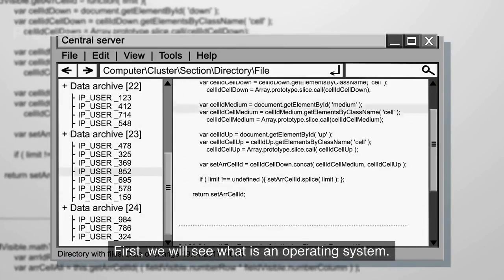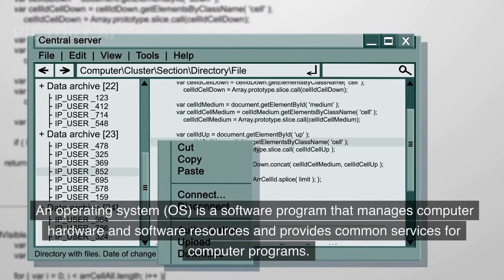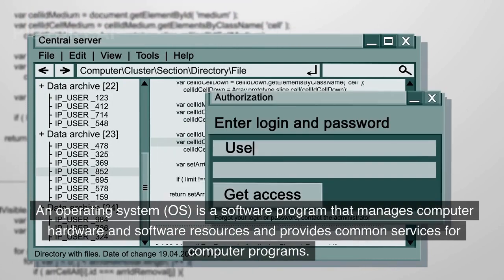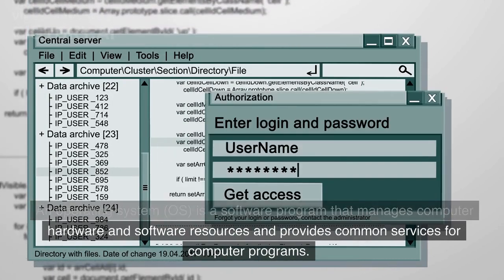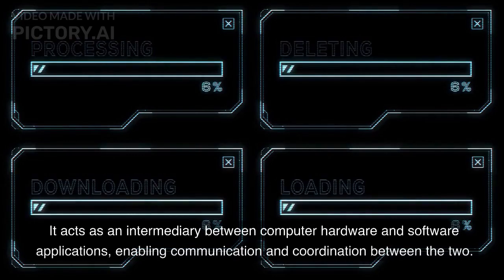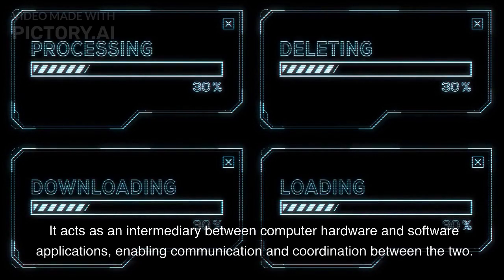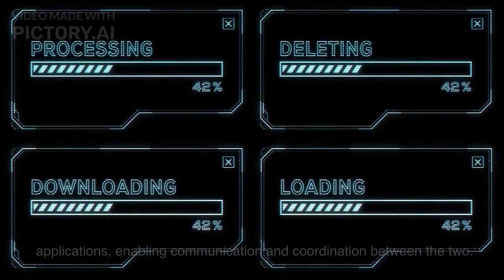First, we will see what is an operating system. An operating system, OS, is a software program that manages computer hardware and software resources and provides common services for computer programs. It acts as an intermediary between computer hardware and software applications, enabling communication and coordination between the two.